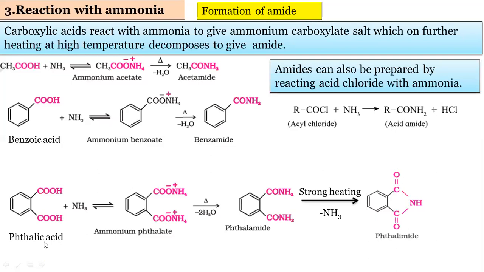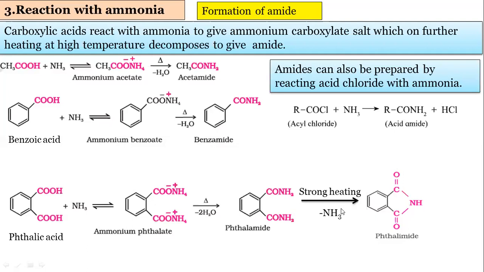See this phthalic acid, which is required in chapter number 13, amines. In the amine chapter, we require this. So I am explaining this one. This is phthalic acid. Phthalic acid is a dicarboxylic acid. 2 COOH groups are there at 1 and 2 position, plus ammonia. We get here ammonium phthalate. This is an intermediate, and when it is heated, 2 water molecules are removed. We get here phthalimide.